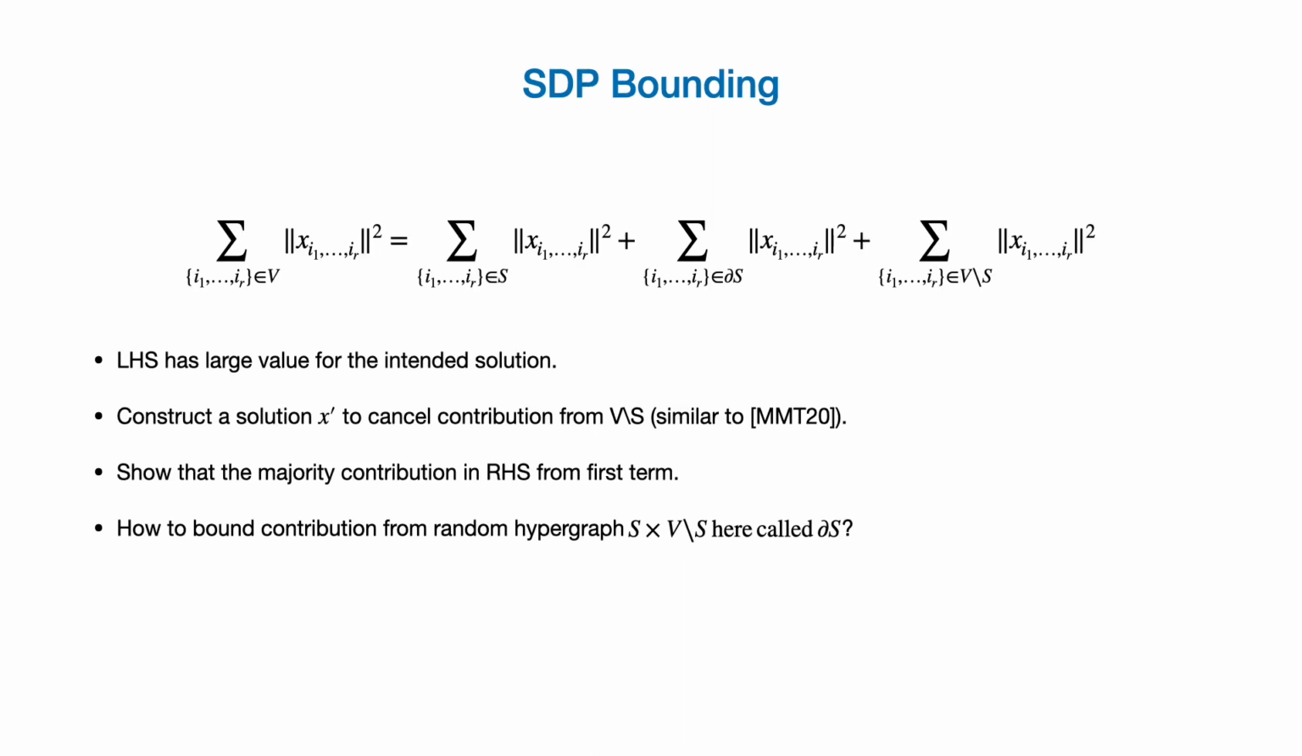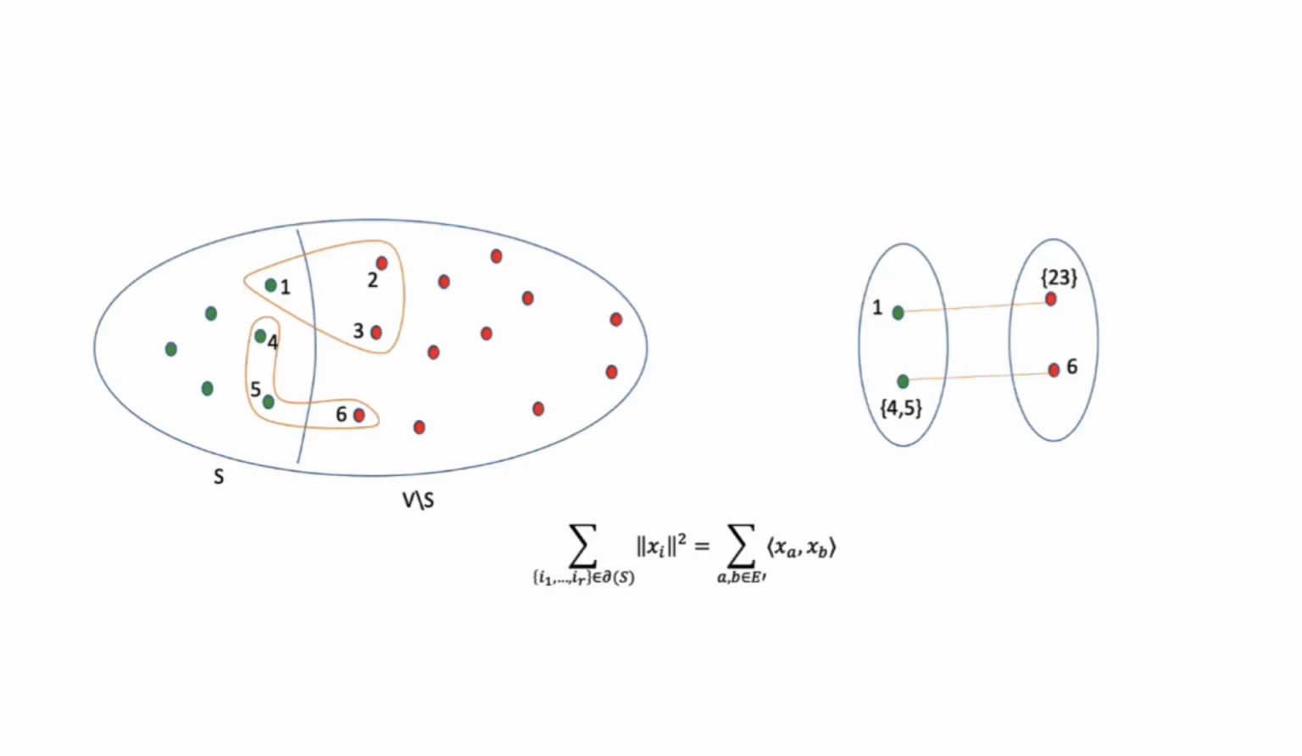There is an additional challenge in the SDP bounding step, where this middle term, which earlier corresponded to a random graph, now corresponds to a random hypergraph, and it's not clear how we'll bound these terms corresponding to the random tensor. So here we use a construction which converts this random portion on the hypergraph at the boundary of S to a random bipartite graph on n to the power r minus 1 vertices, and we can again use the spectral norm of random matrices to bound this term.